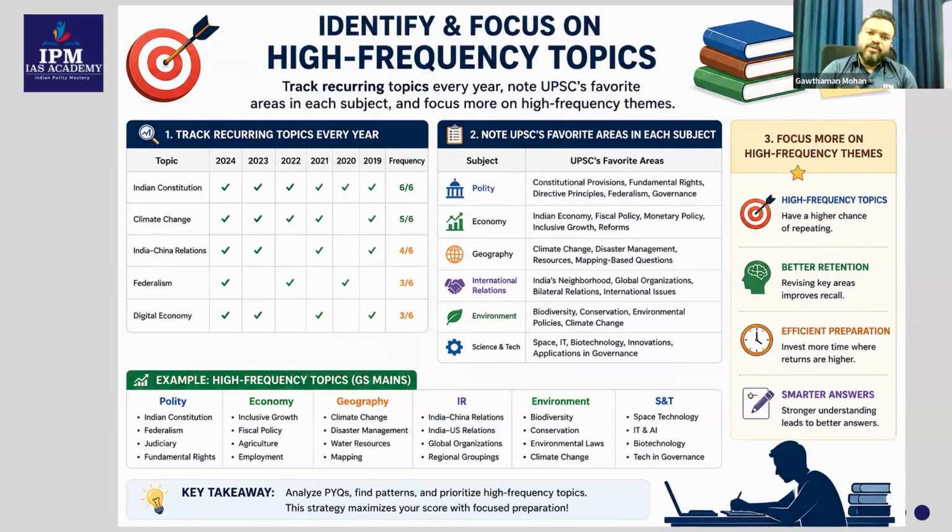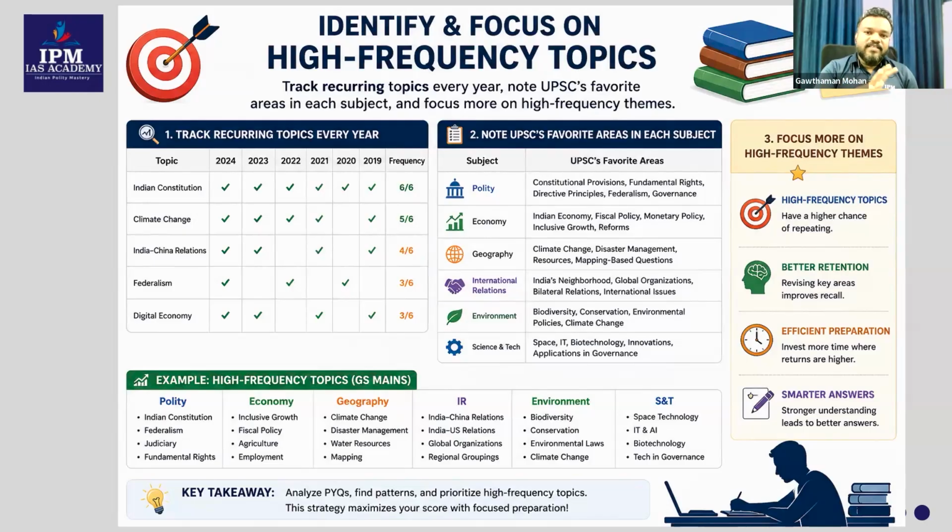Now it is easy for you. In 2025, I need to arrange only 15 questions in polity. I need to arrange only 15 questions in geography. It is easy for you to do that. And once you do that, it is easy for you to understand whether any topic is repeated in 25, 24, 23, 22, 21. Then just go through that. It is easy for you to identify that.